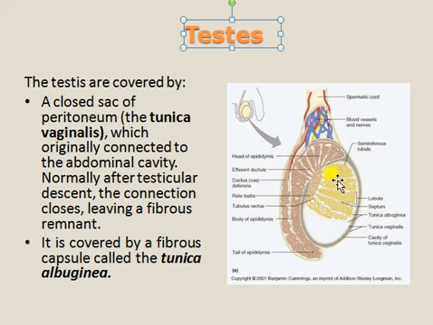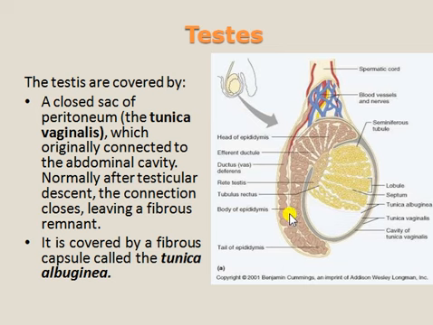In the tunica albuginea, seminiferous tubules are present. The seminiferous tubules form a lobule, and one lobule forms one lobe. Between one lobe and another lobe, a septum is present. Okay, this is regarding the testis. So the testis mainly has the tunica vaginalis, tunica albuginea, and seminiferous tubules.